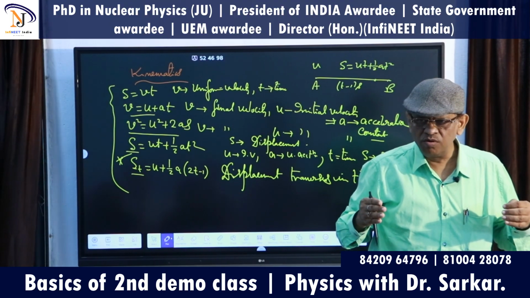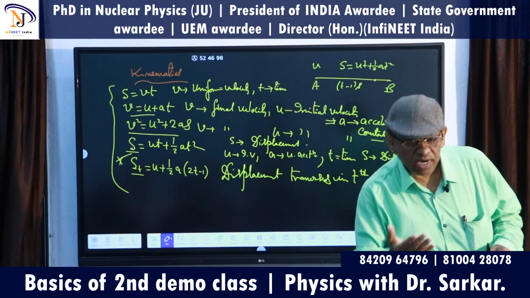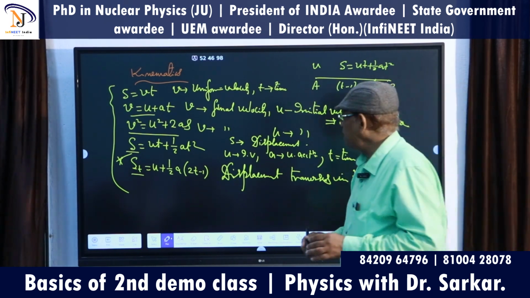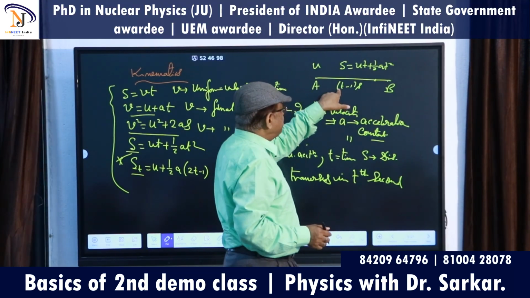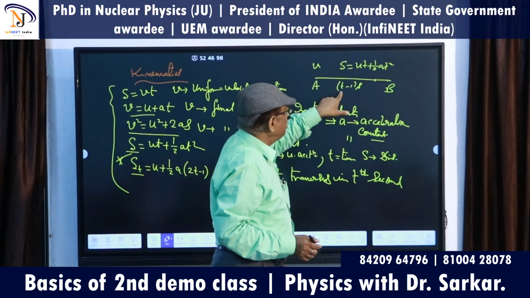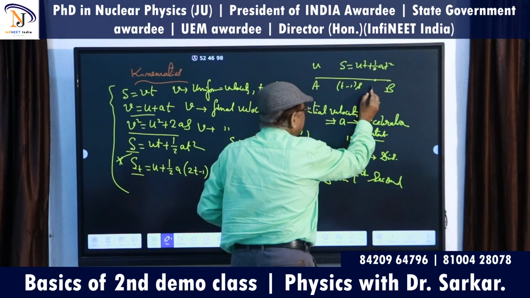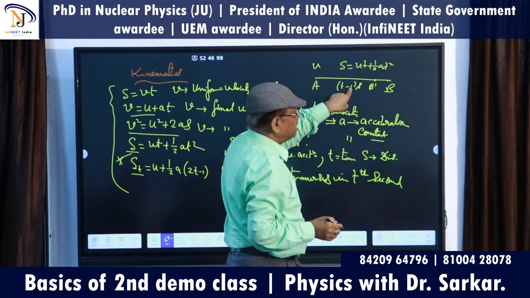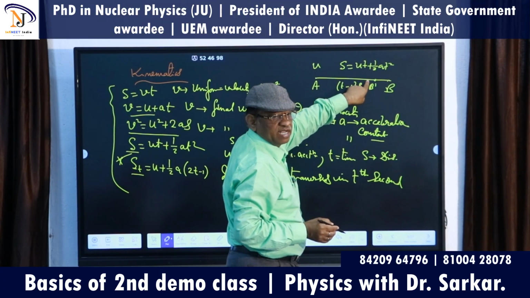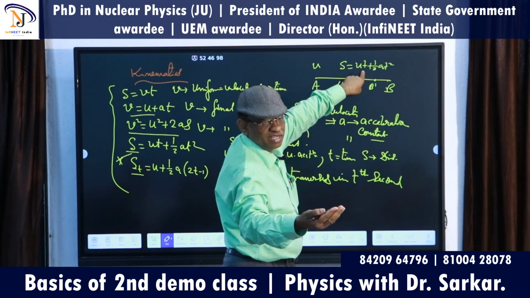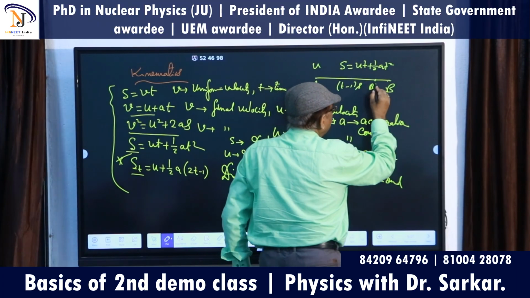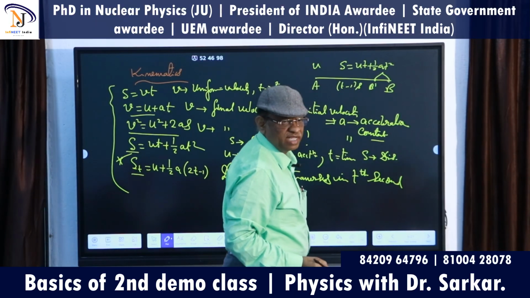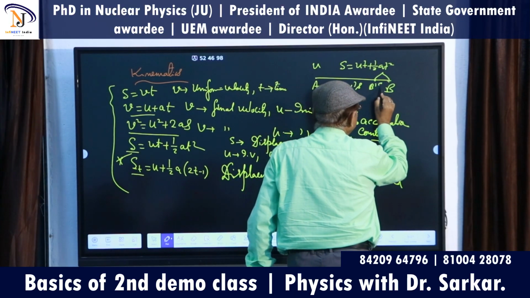And 4th second means the end of the 3rd second and the initiation of the 4th second. So when it reaches B dash, T minus 1, 4 minus 1, 3, the end of the 3rd second means the initiation of the 4th second. So during the 4th second, this is the distance traveled by the particle.